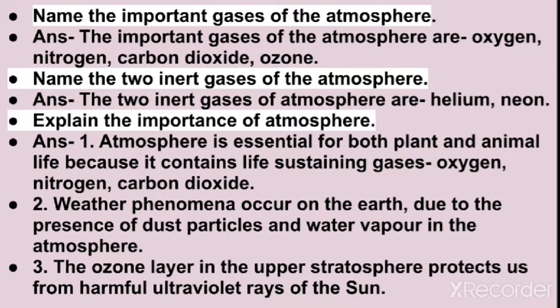Next question. Explain the importance of atmosphere. Number 1. Atmosphere is essential for both plant and animal life because it contains life-sustaining gases: oxygen, nitrogen, carbon dioxide. Number 2. Weather phenomena occur on the earth due to the presence of dust particles and water vapor in the atmosphere. Number 3. The ozone layer in the upper stratosphere protects us from harmful ultraviolet rays of the sun.